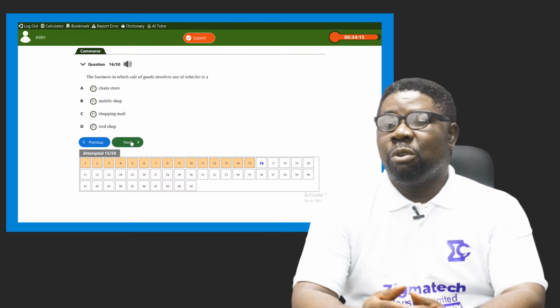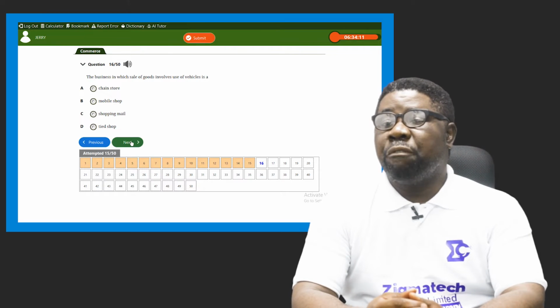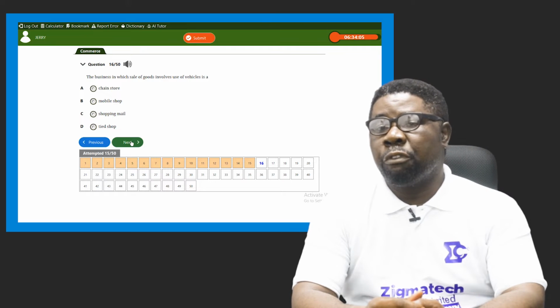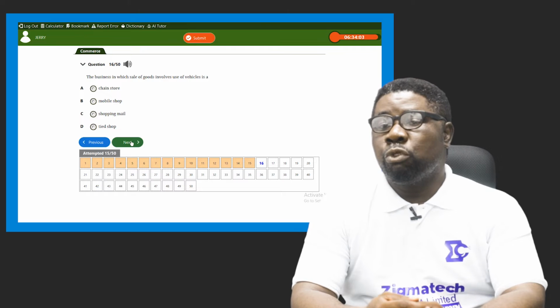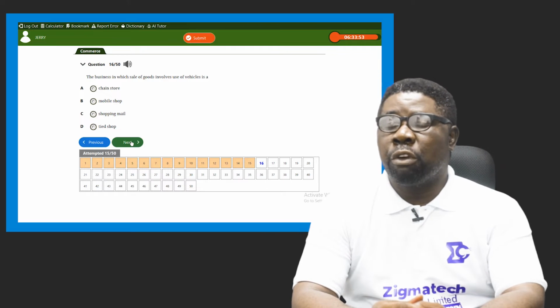So those people who sell ice cream, with their vehicles, play those sounds that tell you that ice cream is coming, that makes you want to jump out of your chair to go buy it. They are known as mobile shops. They are a shop that is mobile, moving from one place to another in a vehicle.